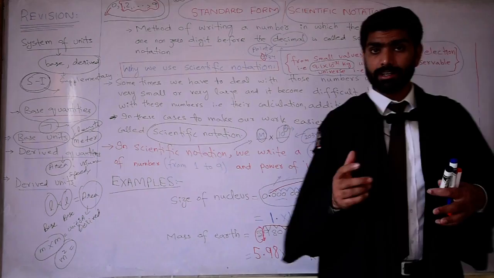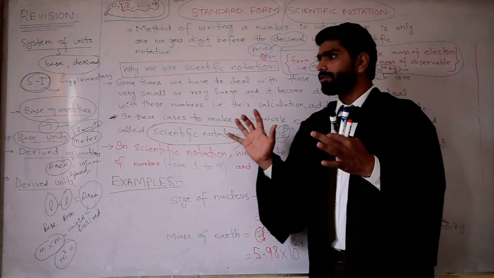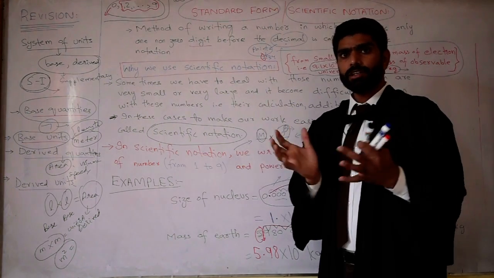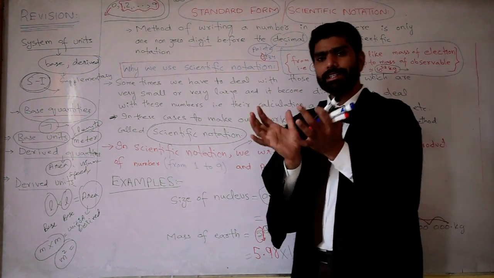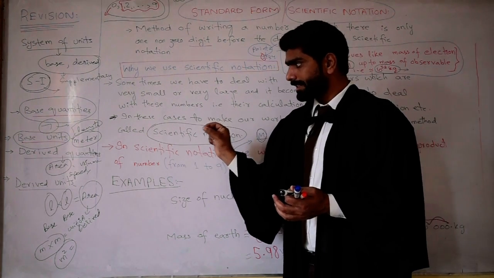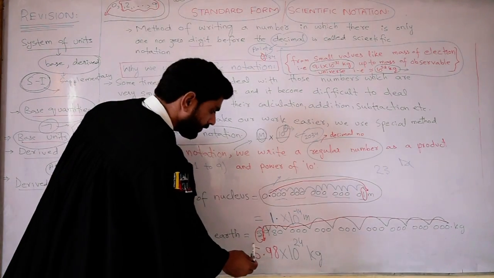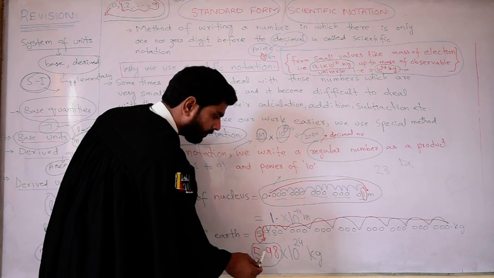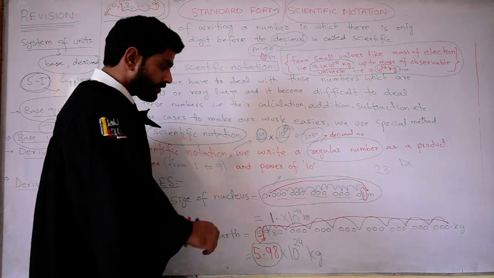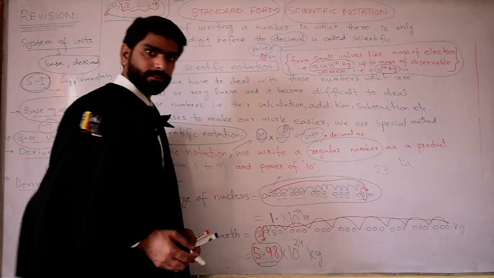So it means that in order to write a number in scientific notation, we will write it as a product of two things. One is the decimal number. It will be that number in which the decimal is placed after the first non-zero digit. So the product of that decimal number and a power of 10.